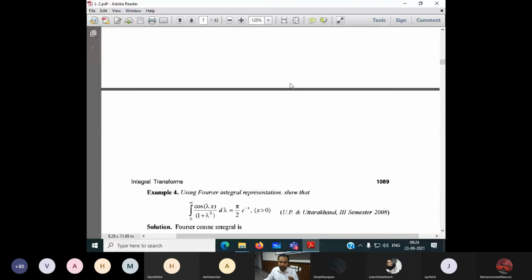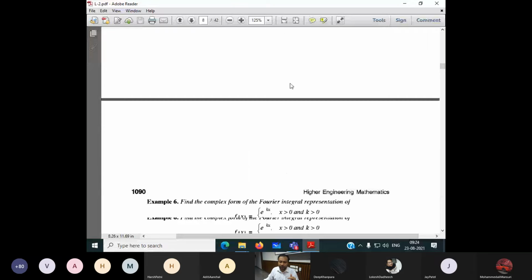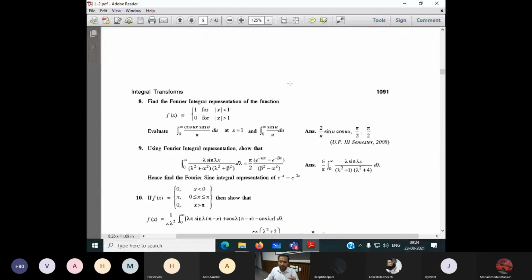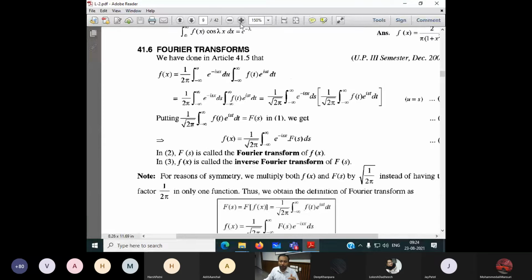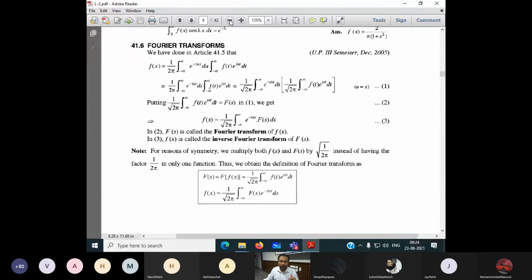So don't get confused. All the beginnings are not in our syllabus. Our syllabus is coming here. This is the Fourier transform. Have you seen here? So the Fourier transform is our syllabus here. Okay, Fourier transform. Out of 7 integral transforms, in our syllabus we have only the Fourier transform.